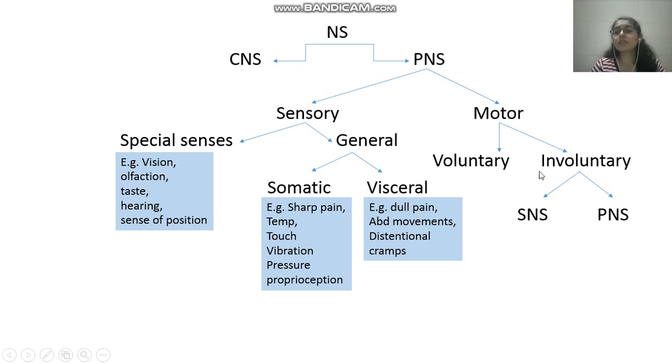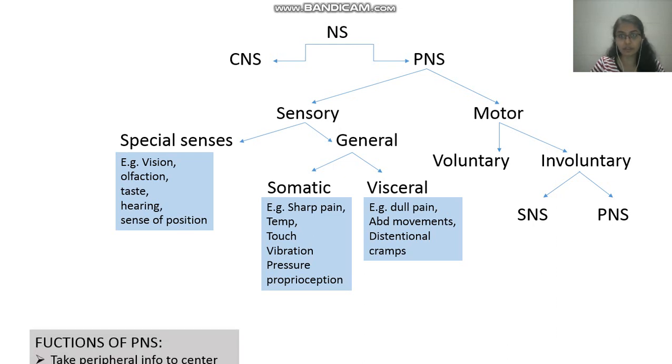Okay, and the motor part of peripheral nervous system is divided into voluntary and involuntary motor responses. Voluntary motor responses are somatic motor responses, and involuntary motor responses are mostly like your autonomic nervous system, that is sympathetic and parasympathetic nervous system.